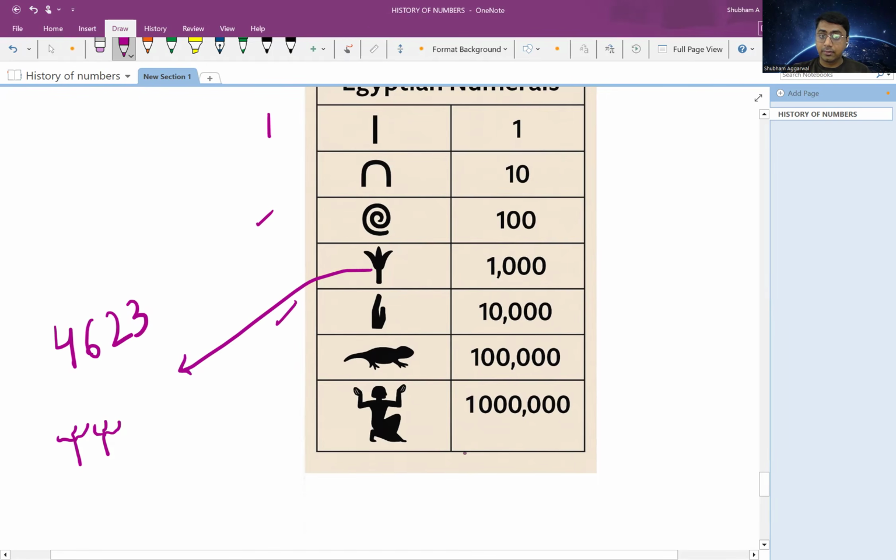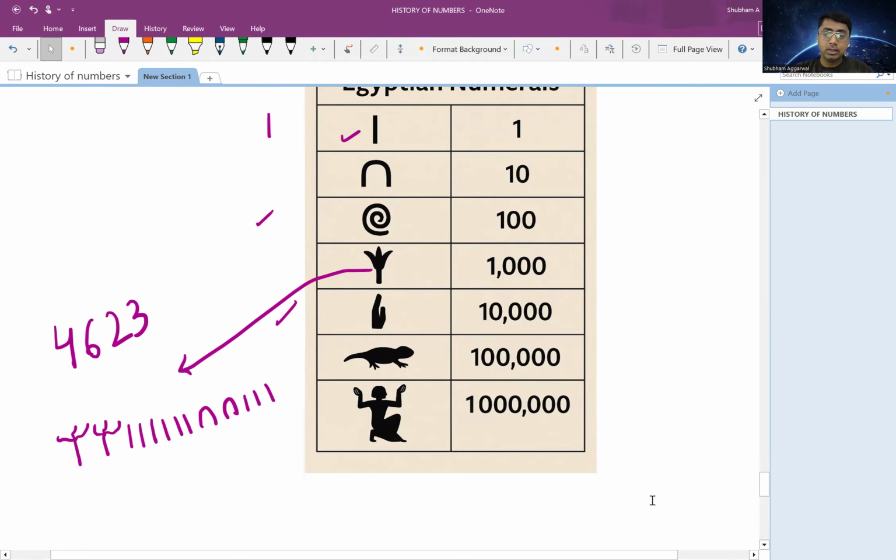Then for six, I have to make it six times. Then I have to make the symbol two times, and again I have to make it three times. So don't you think it is quite difficult to represent any numbers using such symbols, right? So it had its drawbacks.